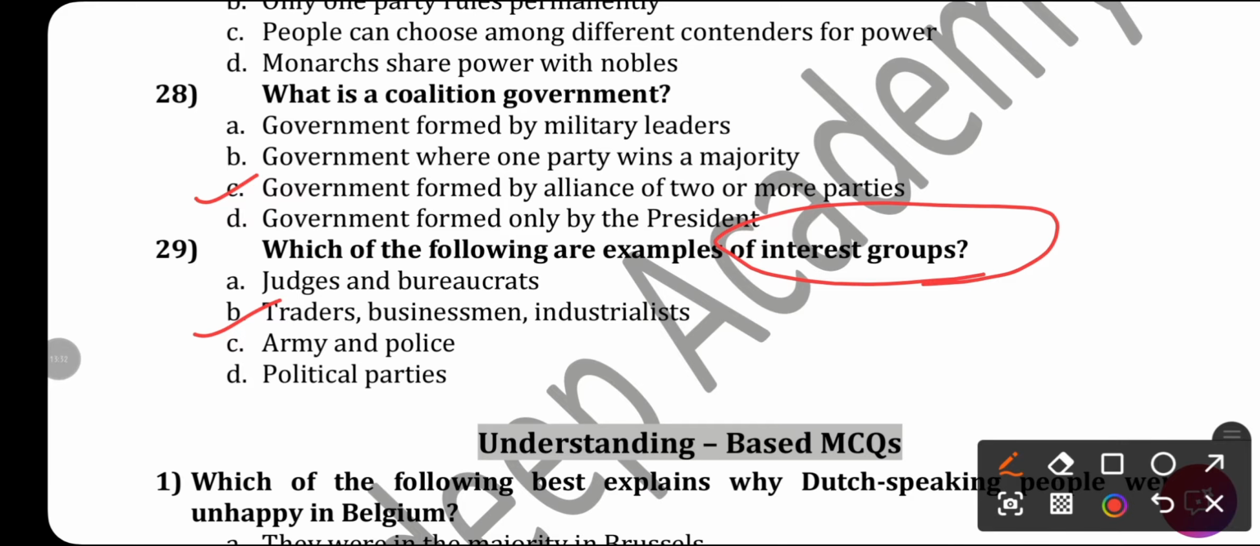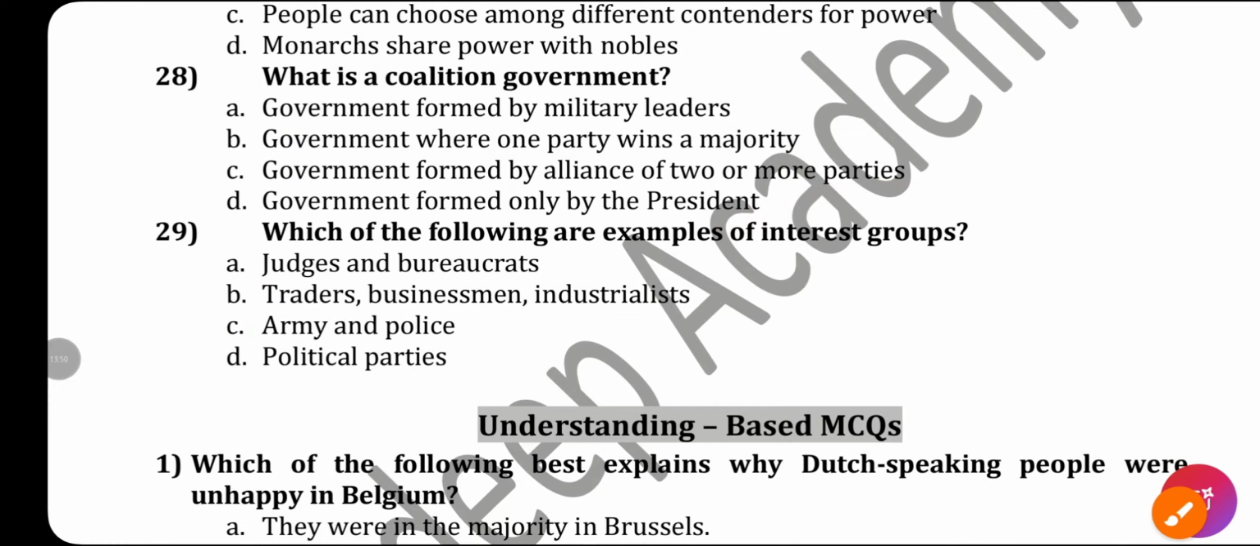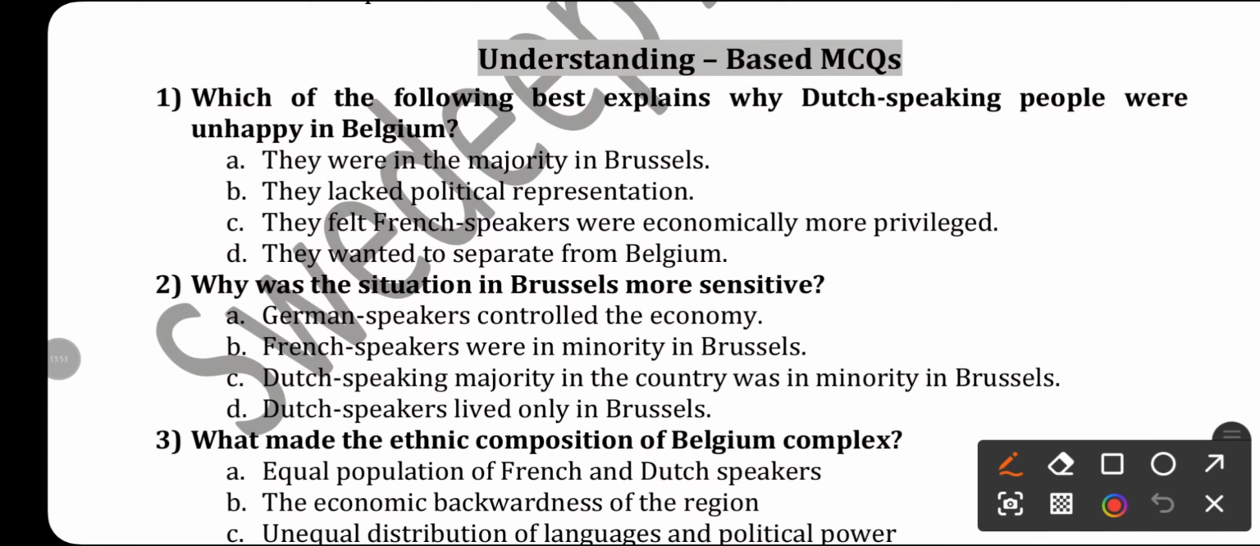So these are all the different types of knowledge based questions which can be asked from this chapter. Generally nowadays CBSE is not asking this type of question. It is focusing more on understanding, competency and skill based questions. So let's see what are the different types of understanding based MCQs. First one, which of the following best explains why Dutch speaking people were unhappy in Belgium?